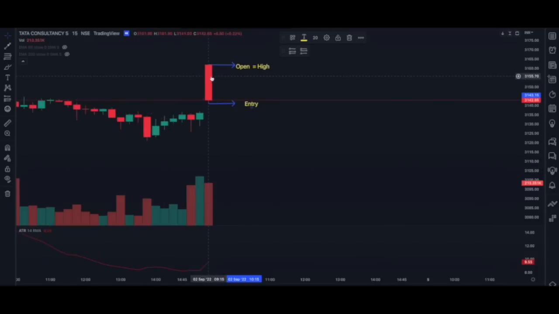Now to place our entry and stop loss, we need to go to our entry candle and see what the ATR value of this candle is. The ATR value of this candle is 9.55. You can see it here. When I go to this candle, it is 9.55.